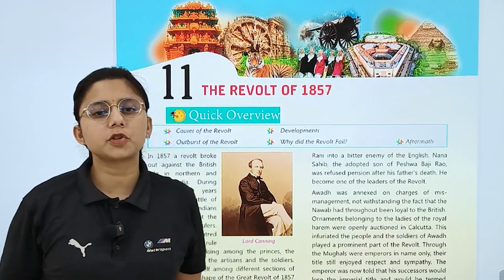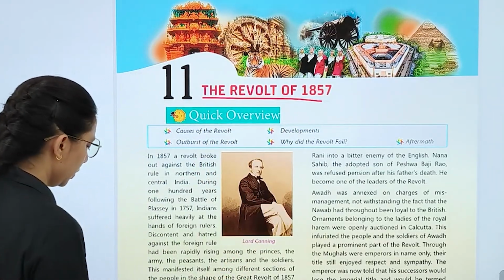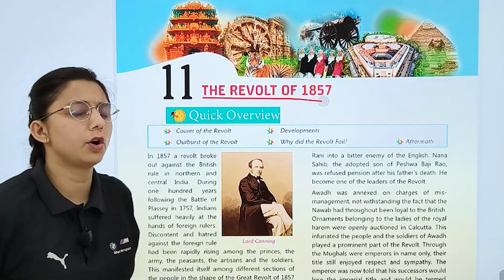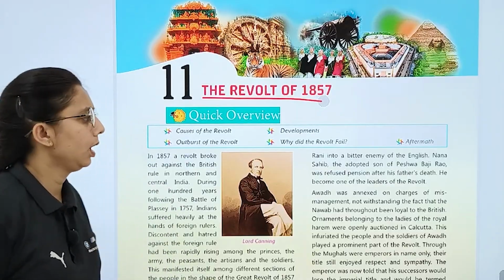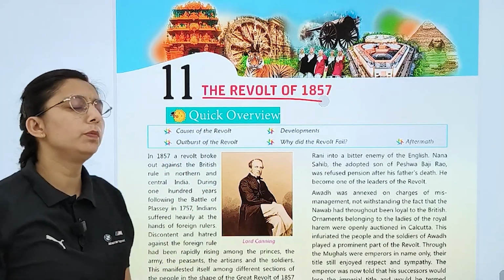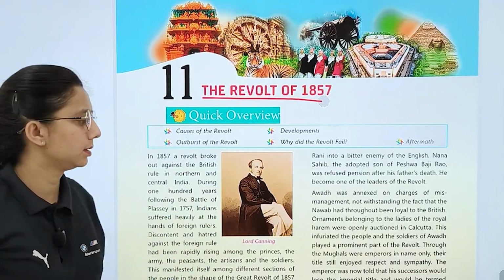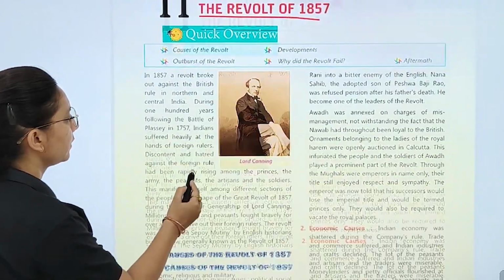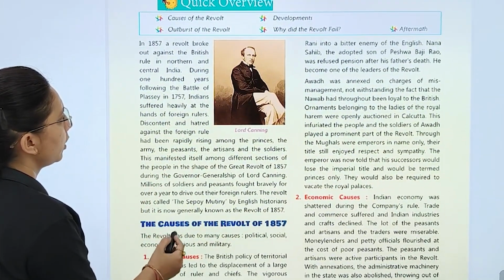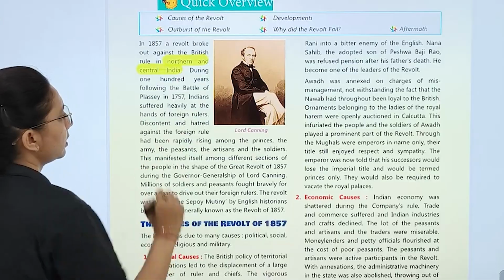We are going to start with chapter number 11, the revolt of 1857. In this chapter, I will tell you about the causes of the revolt, and what the different developments were that led to the outburst of the revolt, why it failed, and what its aftermaths were. The revolt of 1857 broke out against the British rule in northern India, southern India, and central India.